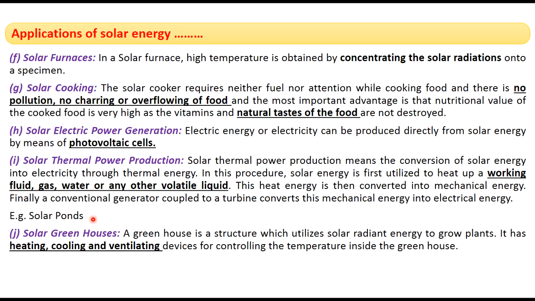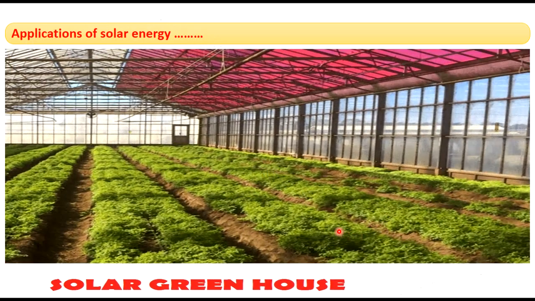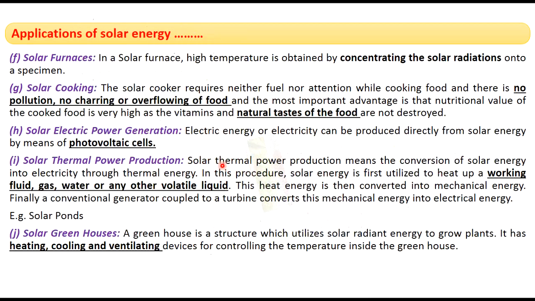Next application is solar greenhouses. A solar greenhouse is a structure which utilizes the solar energy for growing plants. Plants can be grown in solar greenhouses, where the temperature and ventilation can be well controlled by utilizing the solar energy. These are the applications of solar energy.